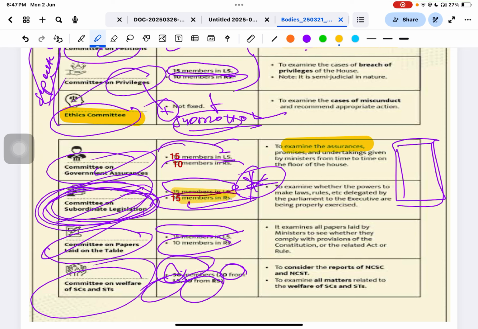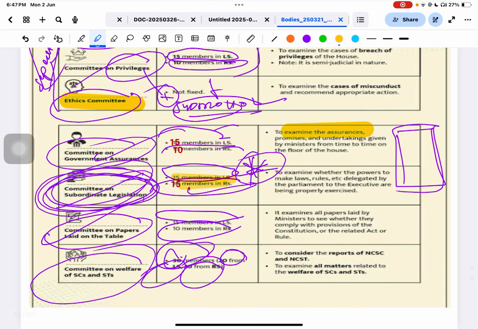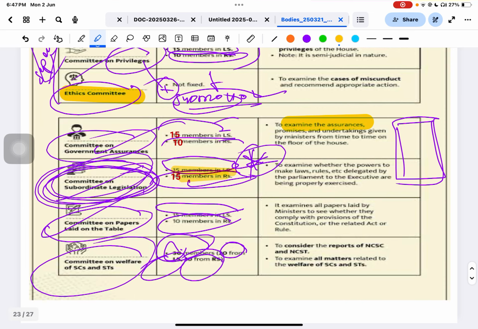This committee will check whether the scheme has been implemented or not. It has 15 members from the Lok Sabha and 10 members from the Rajya Sabha, all separate. Then the Committee on Subordinate Legislation.